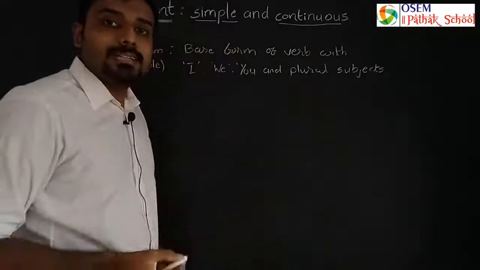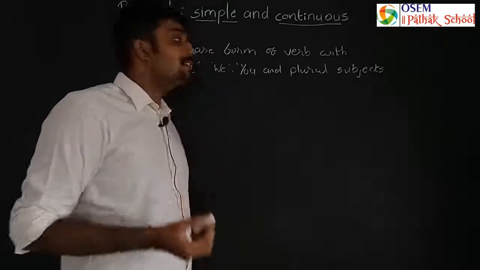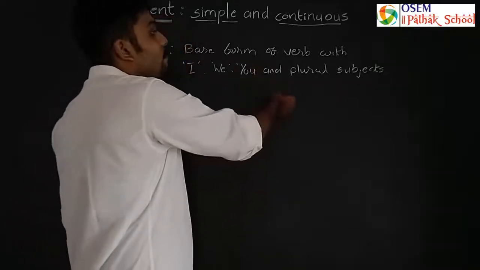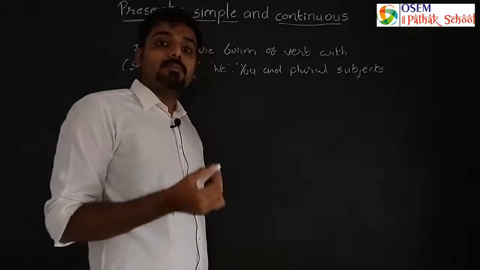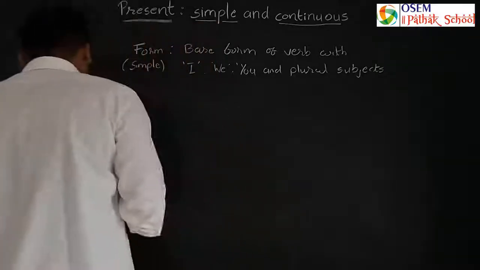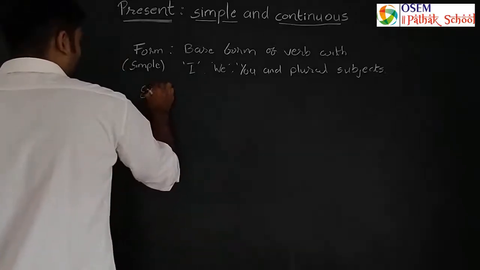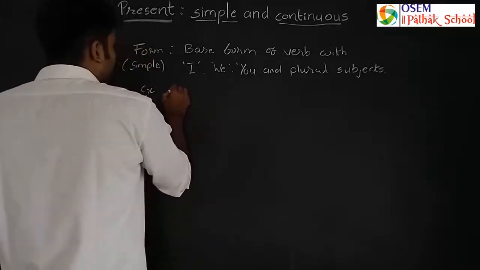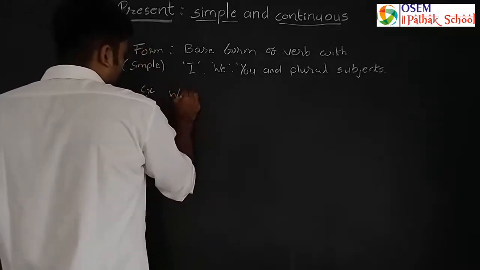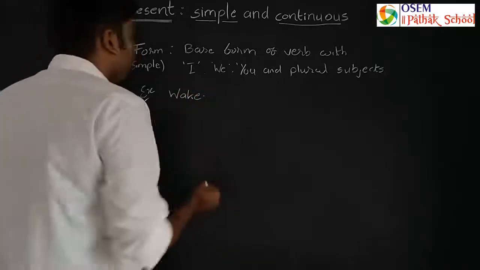So हमको क्या करना है, जो base form है verb का उसे हम use करेंगे किसके साथ? I, we, you and plural subjects. We cannot use different forms of verbs in that. For example, the base form is were, right?